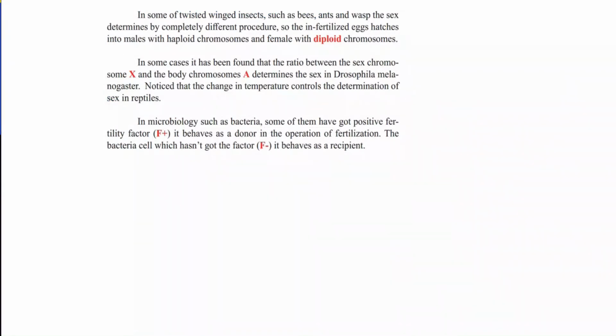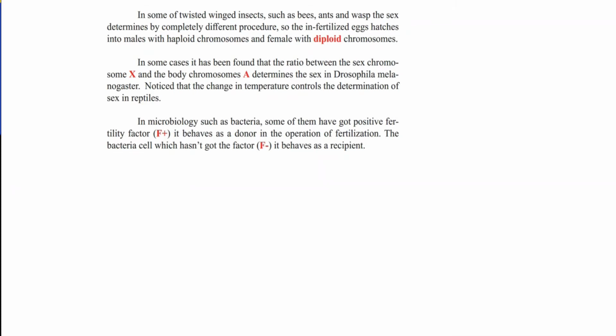In some hymenopteran insects, such as bees, ants, and wasps, sex is determined by a completely different procedure. We have to remember parthenogenesis, which we studied at the end of chapter 3. The unfertilized eggs hatch into males with haploid chromosomes, and the fertilized eggs hatch into females with diploid chromosomes. So when the egg is fertilized, it grows into female worker bees, but a non-fertilized egg grows into males, or drones.